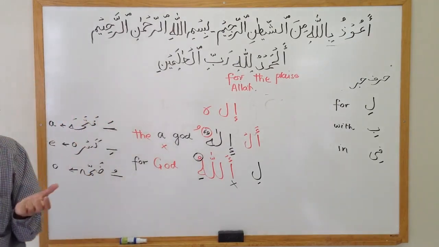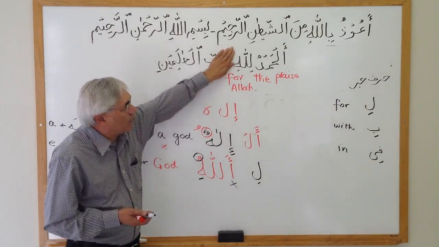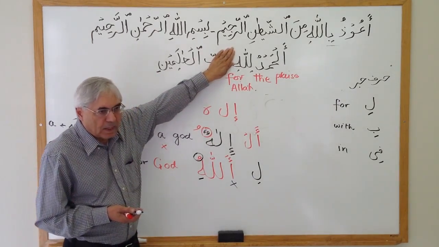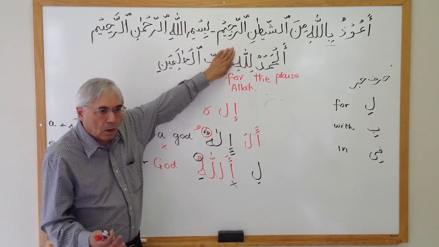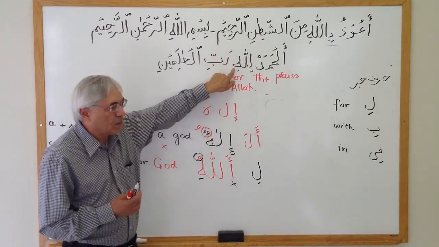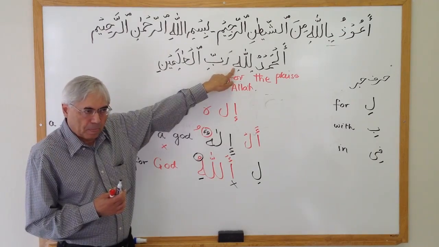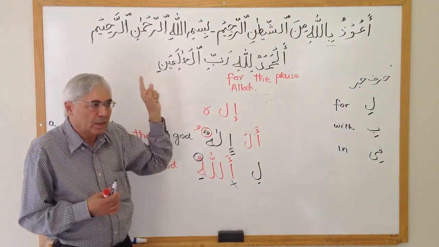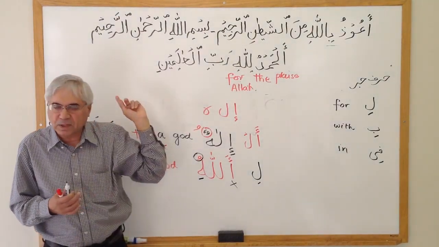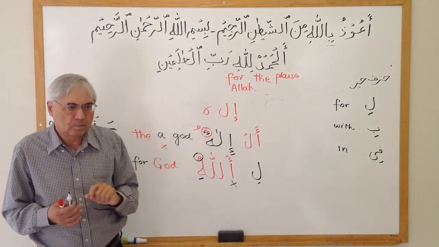Alhamdu lillahi. Now again, if I stop here, then I'm going to say Alhamdu lillah. I'm not going to pronounce the harakat on the last letter. But if you are reading in a continuous way and there are other words after that, then you have to pronounce the last letter.